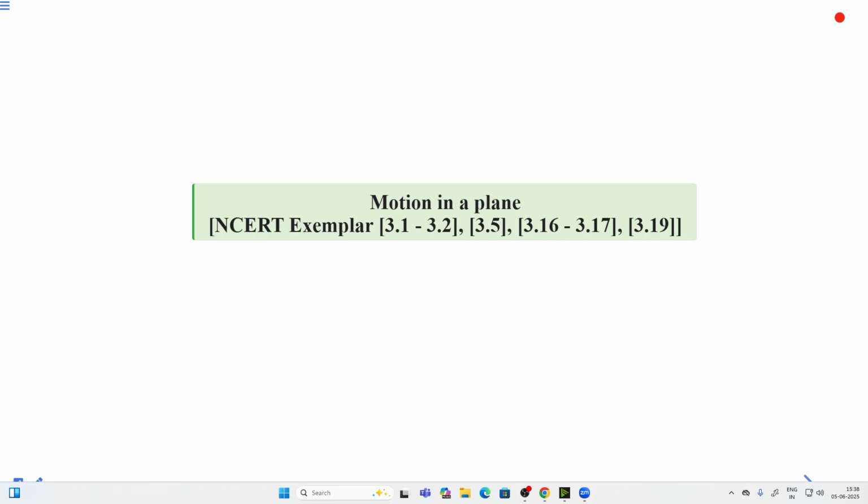Hello students, in today's lecture we are going to solve some questions based on motion in a plane, NCERT exemplar 3.1 to 3.2, 3.5, 3.16 to 3.17 and 3.19.